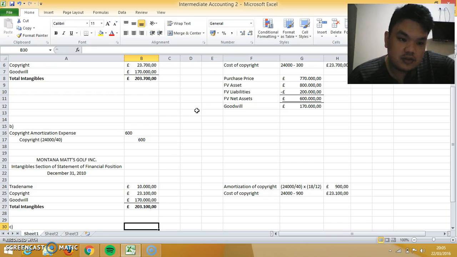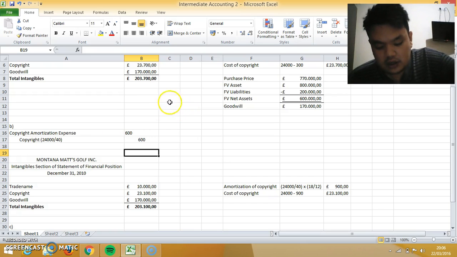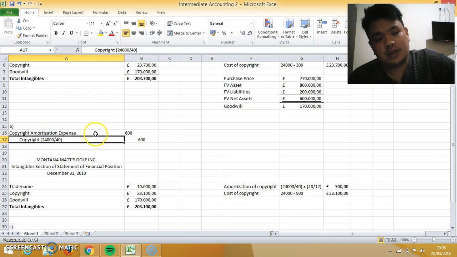Now let's move on to question B. Prepare the journal entry to record amortization expense for 2010. Prepare the intangible asset section of Montana Mats Golf Incorporated at December 31, 2010. To record the amortization expense, first of all you debit copyright amortization expense, and then you credit copyright.